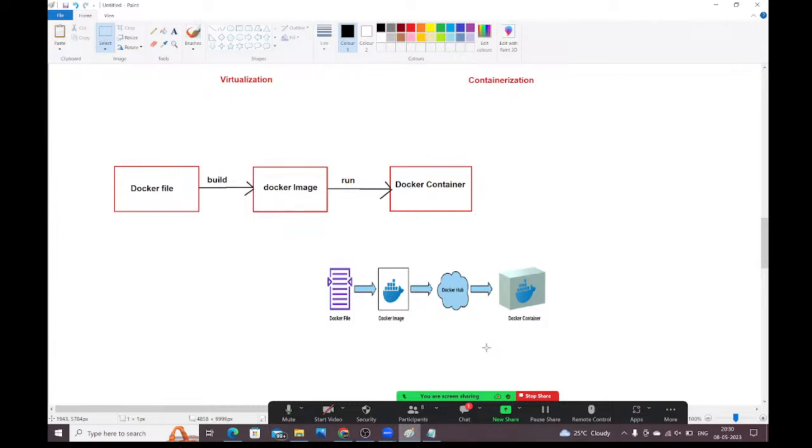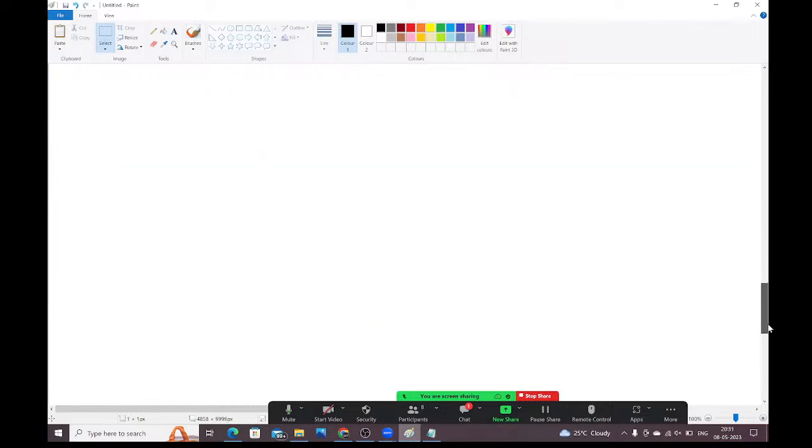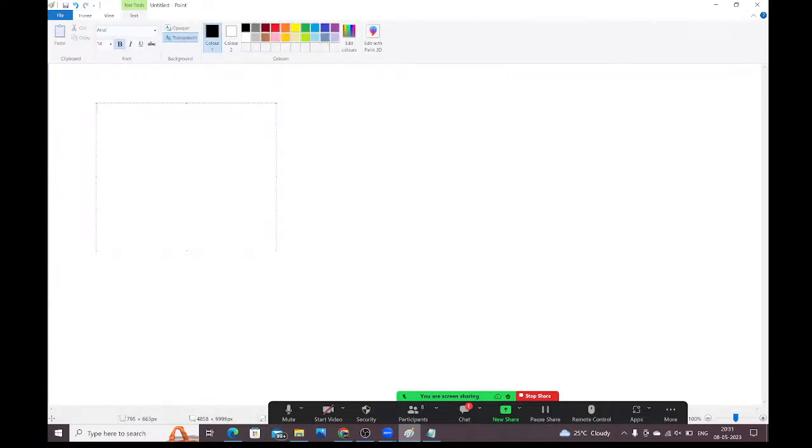Next, guys, when you are working with Docker, what terminology do we need to use? Docker terminology, guys. See, here Docker files are available. Next, we have Docker images. Next, we have Docker Hub.